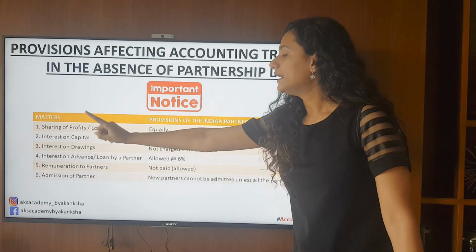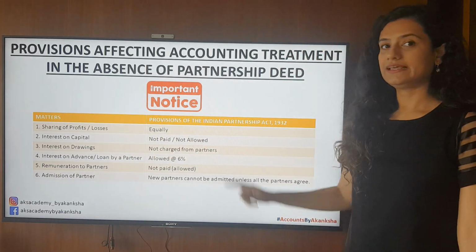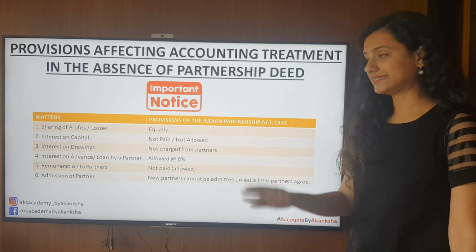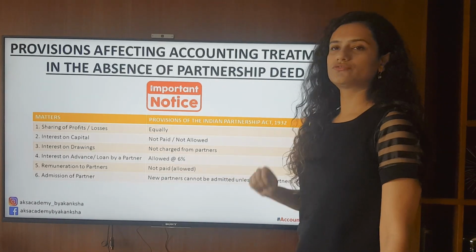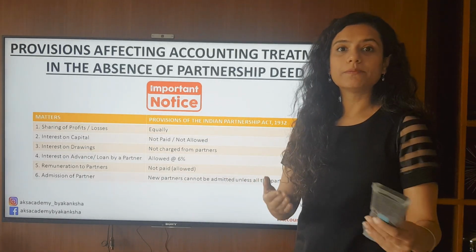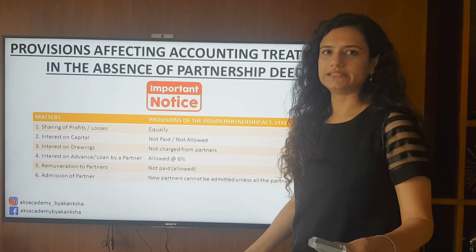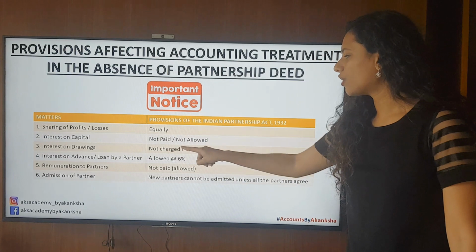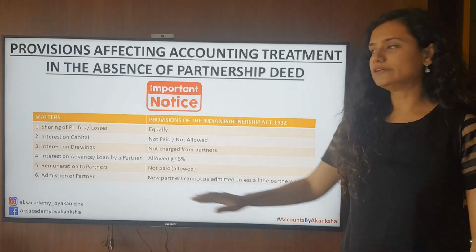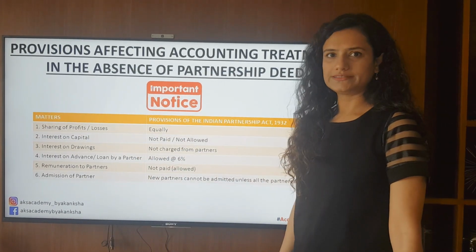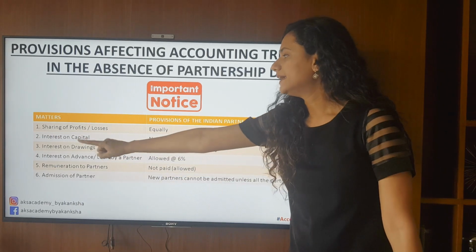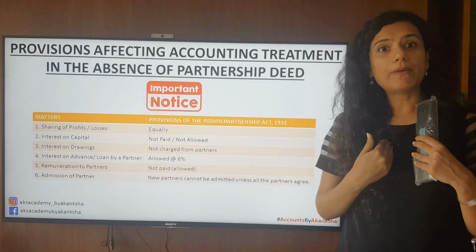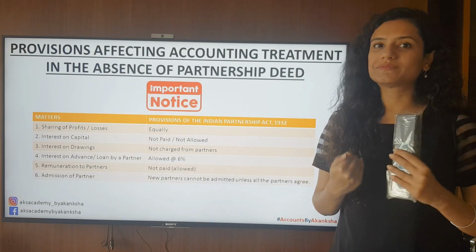Third point, interest on drawings. The Indian Partnership Act 1932 states it is not charged from the partners. In case the partners withdraw some money, that is drawings, for their personal use, they will not be charged any interest on their drawings. Fourth one, interest on advance or loans by a partner. I am a partner in our partnership firm.